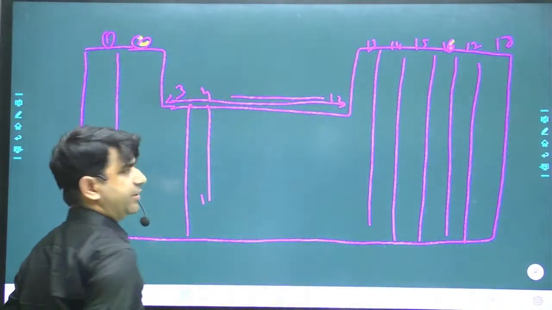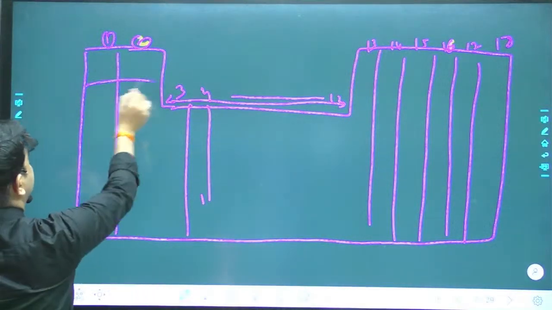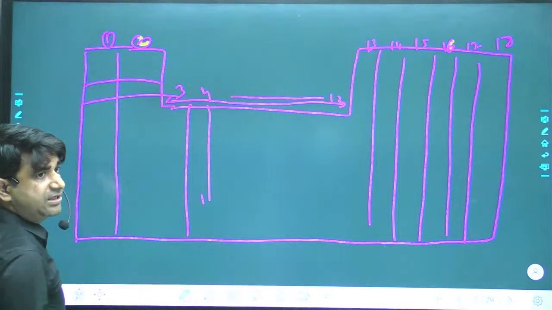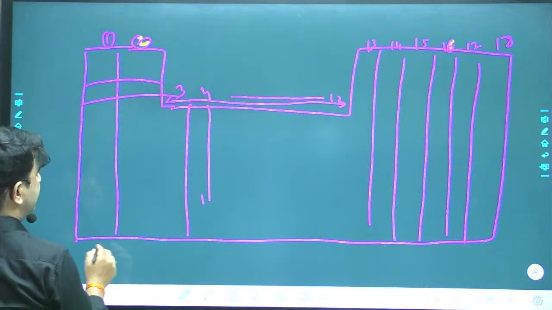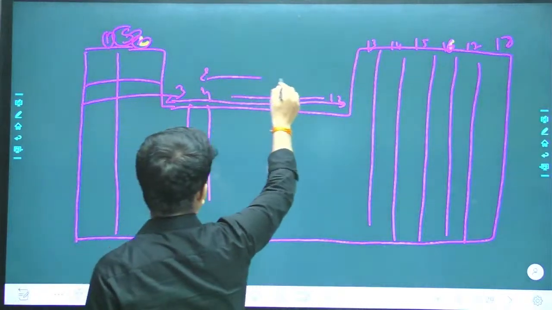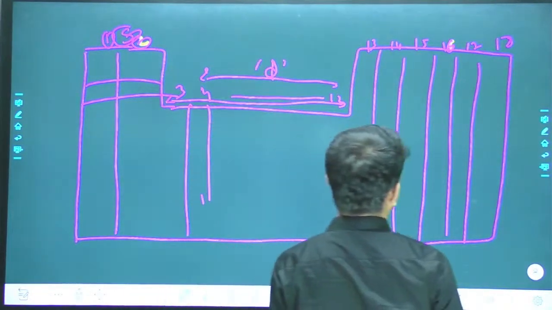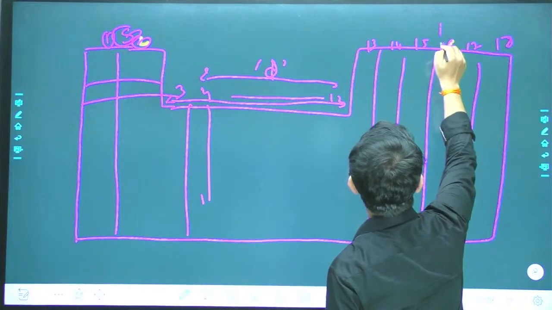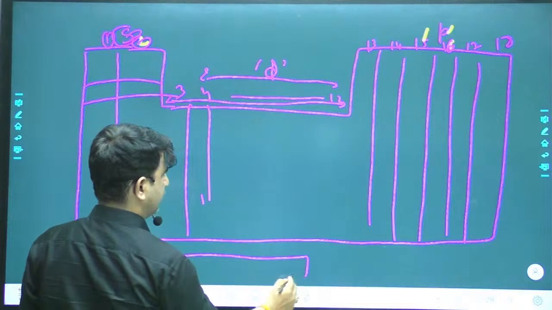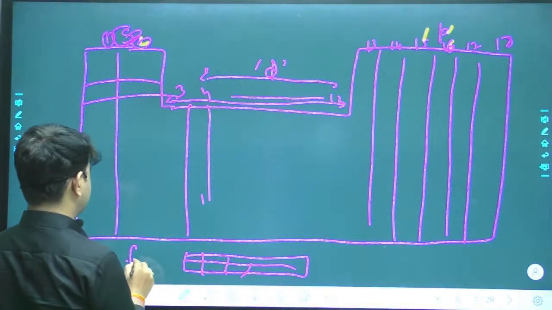When we arrange these elements, this is the group first element, that is the group second element, and these are S block elements. The whole 3 to 12 are D block elements, and 13 to 18 are P block elements, and two separate blocks are known as F block elements.